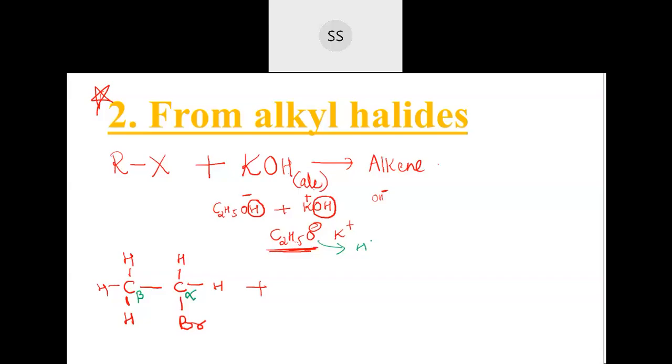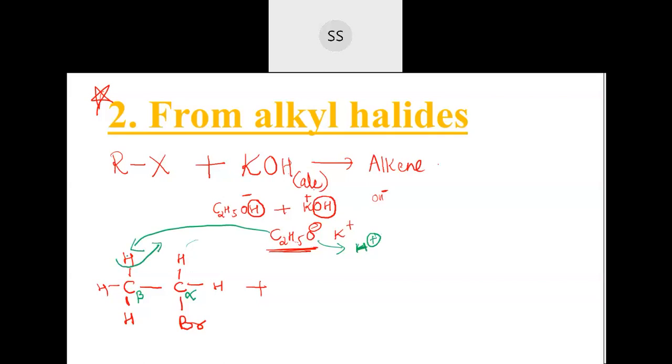This base badly wants one H plus ion to become stable. It has that strong magnetic power, requiring one H plus ion very badly, because this K plus is just held over here with an ionic bond. If it takes H plus ion, it will become more stable. So this C2H5O minus cannot come towards this side because there is already one halogen. So it tries to take one H plus from this side. Any one hydrogen you can take. This one H plus ion it will take towards itself and go out.